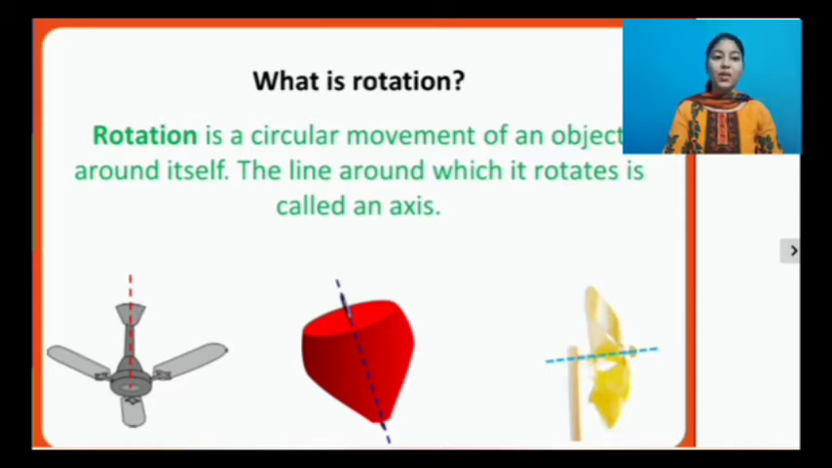Rotation is a circular movement of an object around itself, and the line around which it rotates is called an axis. So as you have seen in the fan, the line is straight and the blades of the fan are moving. Yes?